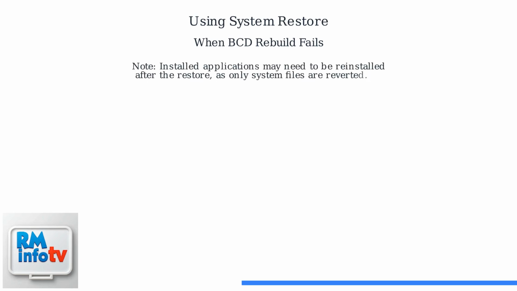Important note: after System Restore completes, any applications installed after the chosen restore point may need to be reinstalled, as the restore only affects system files and settings.